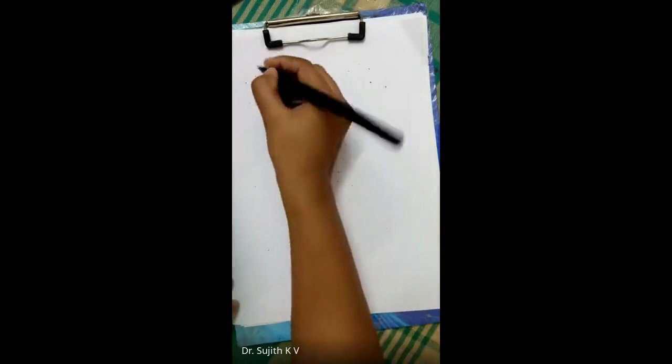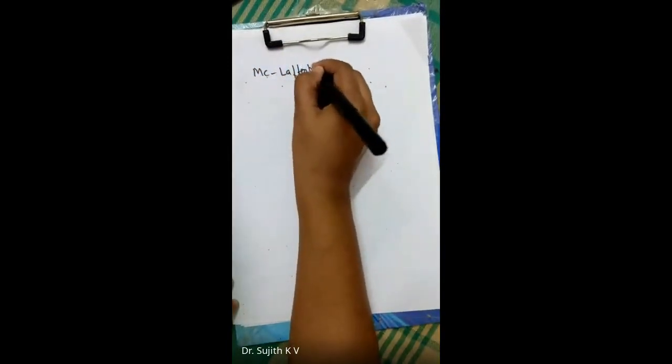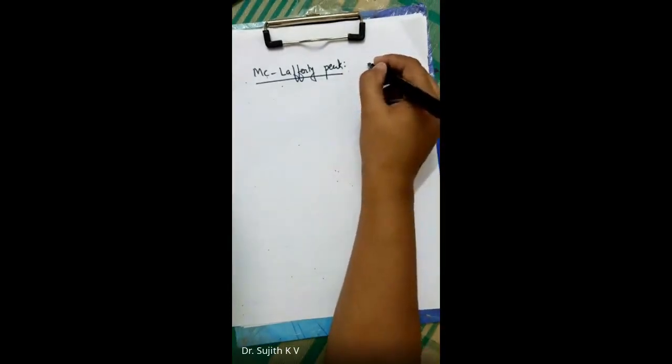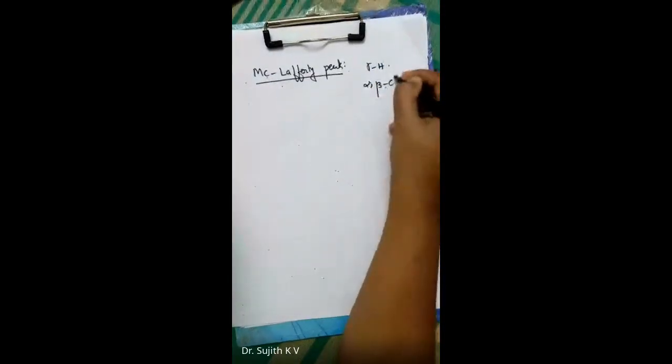There is a possibility of another one, that is the McLafferty peak. Okay, you might be familiar with the requirements of McLafferty peaks by now. That is, there should be a gamma hydrogen. Okay, gamma hydrogen abstraction followed by alpha beta cleavage.